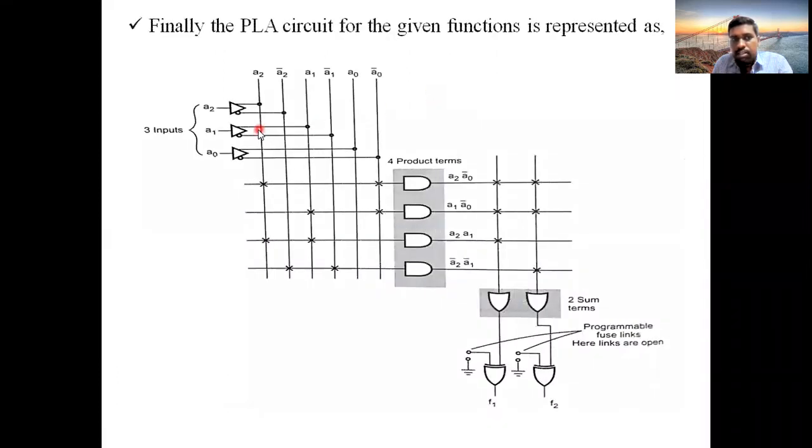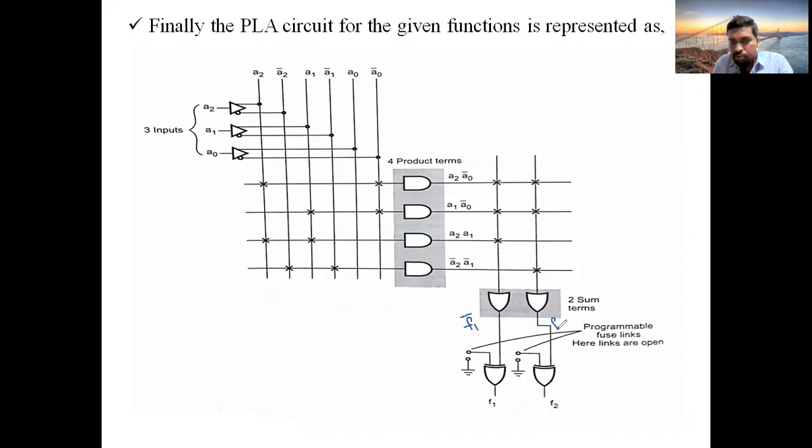Next, the funnel diagram. These are your input buffers, and these are the programmable connections given for four product terms separately, and two OR gates. So till here you know, because till this step it is the same as the previous question. But we got these four product terms when we had F1 bar.